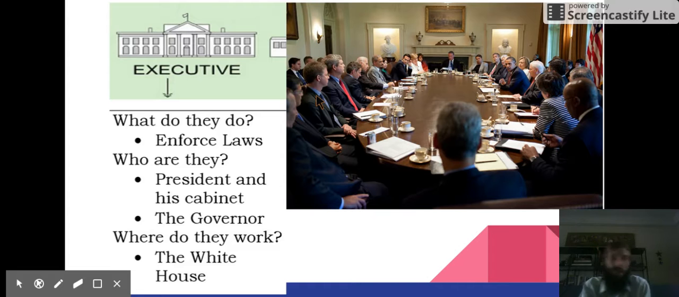All right? And we also have the governor. They're going to carry out the laws for each of their states. So Louisiana will have a governor. Texas will have a governor. They're also part of the executive branch. And the president and his cabinet work in the White House, pictured above. Use this information to fill out that second box on part 2 of your worksheet.